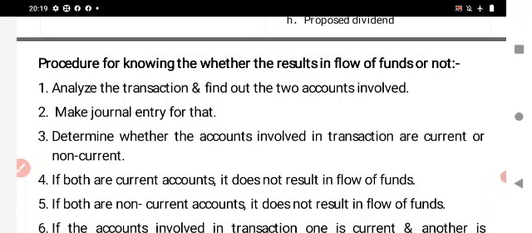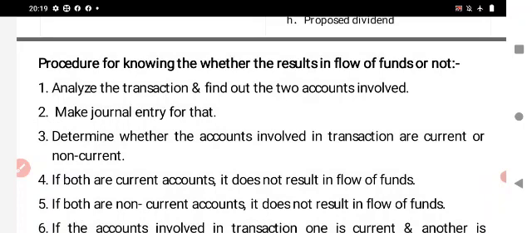Second one is make the journal entry for that. Write the journal entry for the above transaction. Third one is determine whether the accounts involved in the transaction are current or non-current. After making the journal entry, the next procedure is to determine whether the accounts in the transaction are current or non-current.